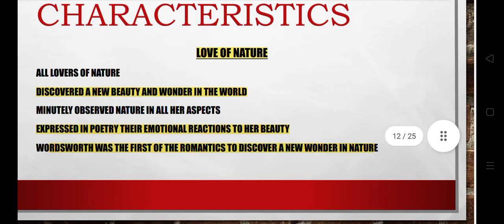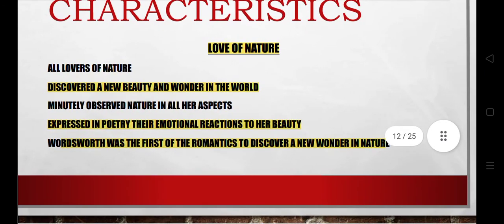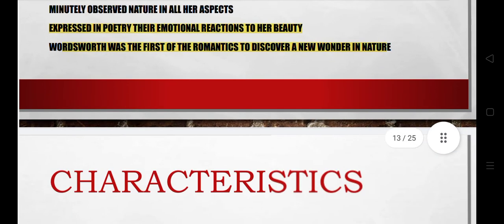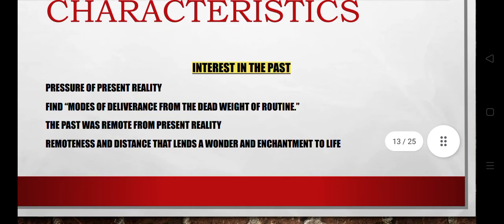The first one is love of nature. The main theme of writers was nature, so they discovered a new beauty and wonder in the world, and they expressed it in poetry, their emotions and reaction to the beauty of nature. Wordsworth was the first romanticist to discover a new wonder in nature. Another important characteristic, interest in the past.